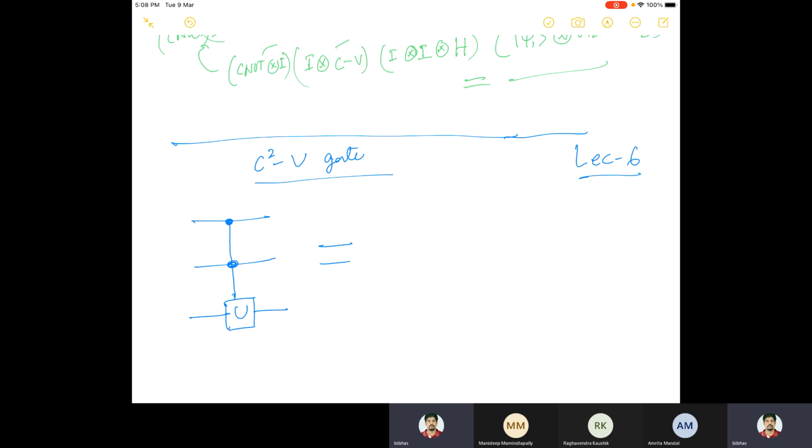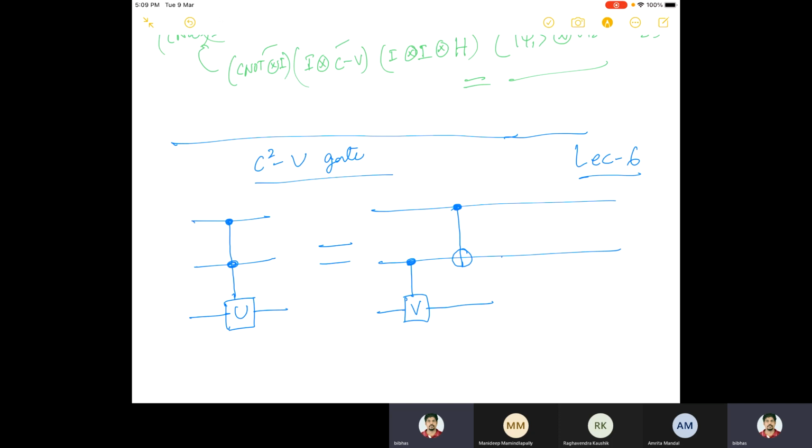So this is how the circuit is. You have 3 qubits. First one is here. This is V, I'll tell you what V is. And then you put a CNOT gate here.